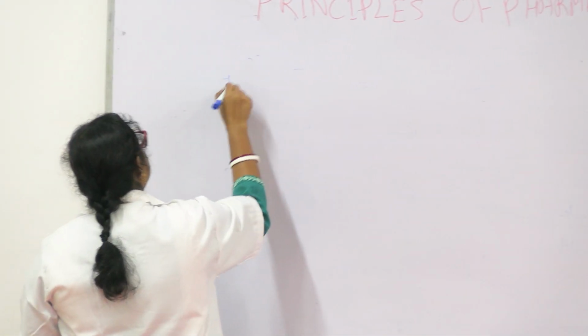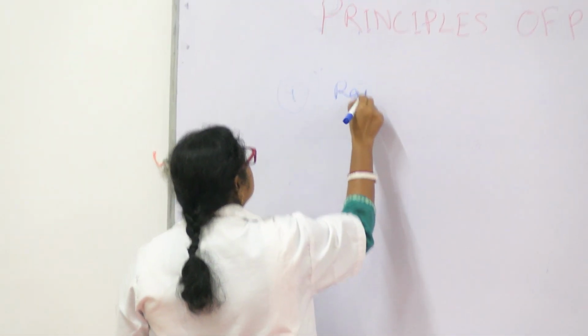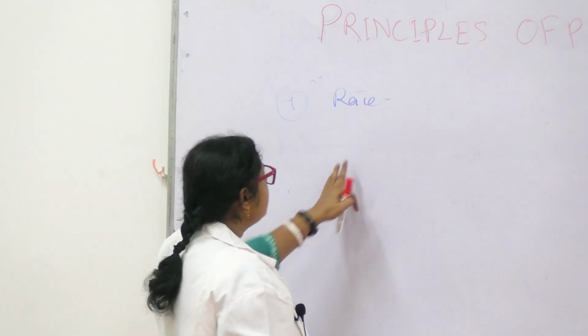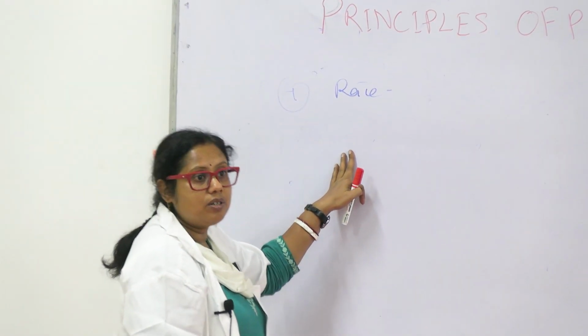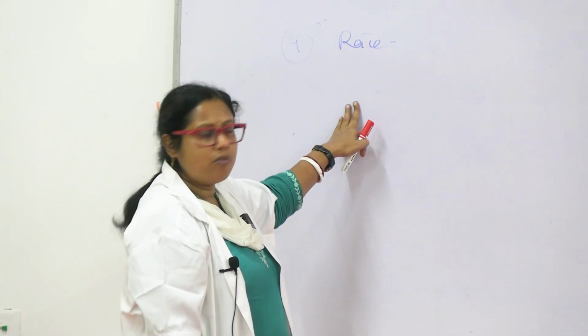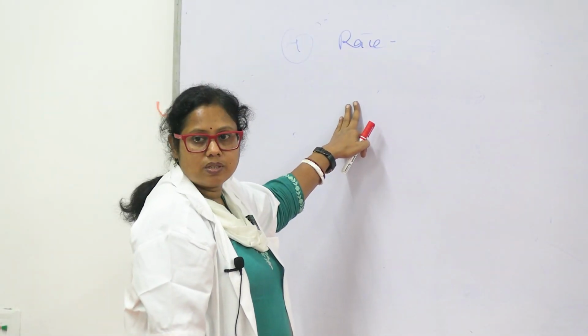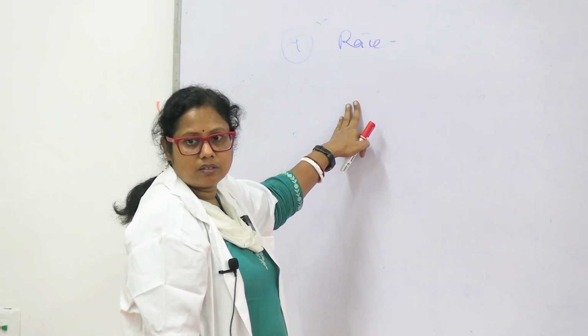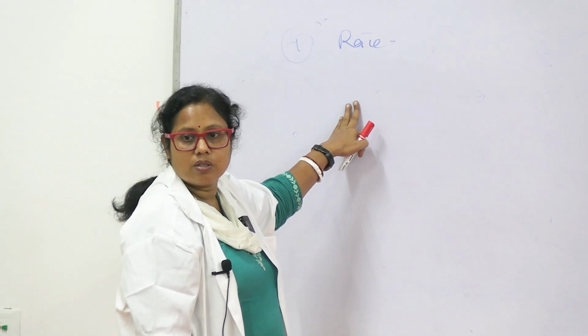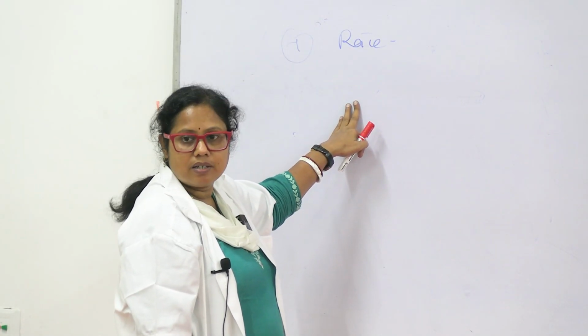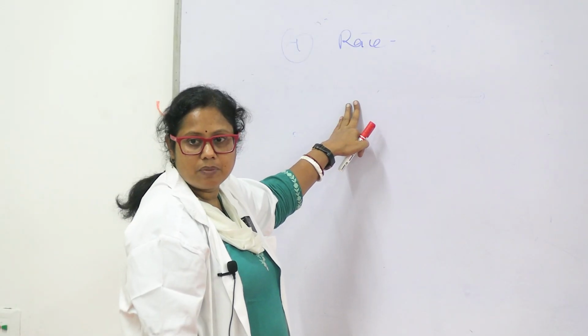Fourth is race. It is seen that Africans generally need more amount of drug than Mongols. If we give a drug at 500 milligram in Mongols, they may need 600 milligram or 650 milligram in Africans.